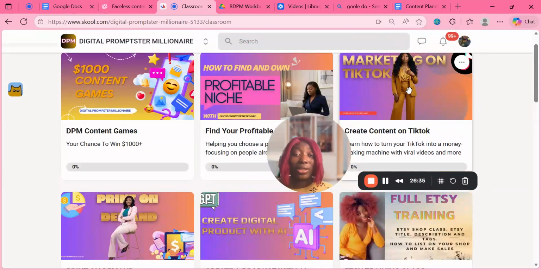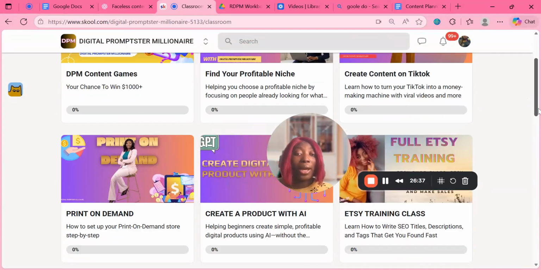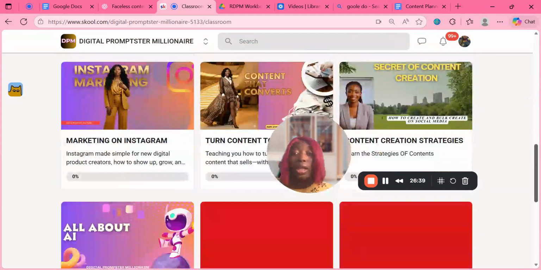These ones, how to market on TikTok, and also marketing on Instagram, and these ones. So these are the main ones that are very important. So, content that converts.